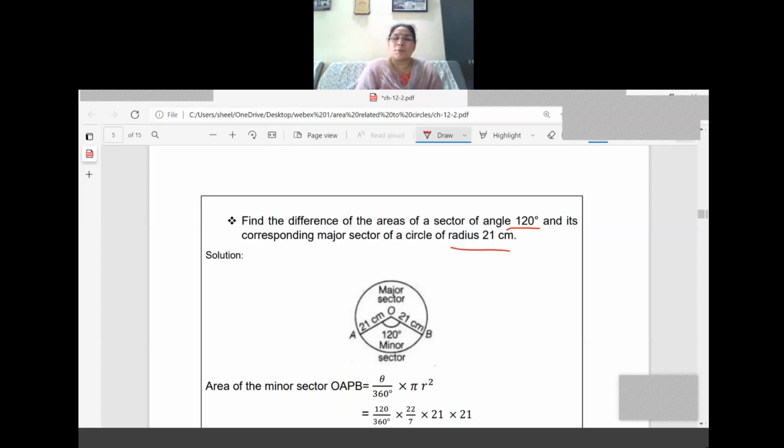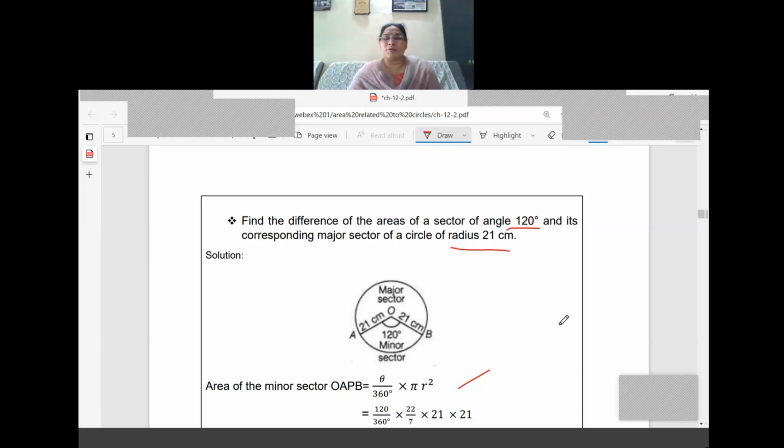The formula we have written for area of the minor sector is the same: theta by 360 into pi r square. Substituting, there is no need to mention why we have taken the pi value as 22 by 7. It is not mentioned in the question, isn't it? So we have taken 22 by 7 only. So 120 divided by 360 into 22 by 7 into r square, that is 21 into 21.